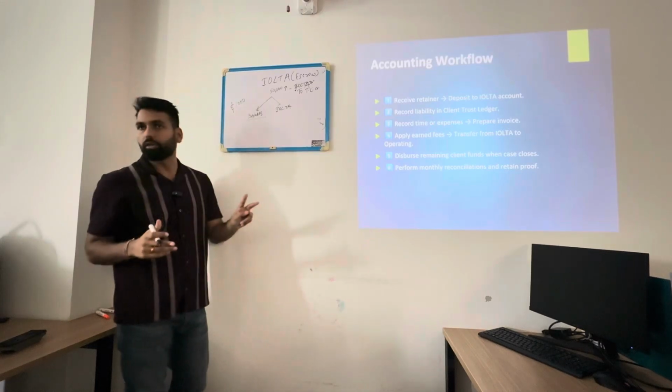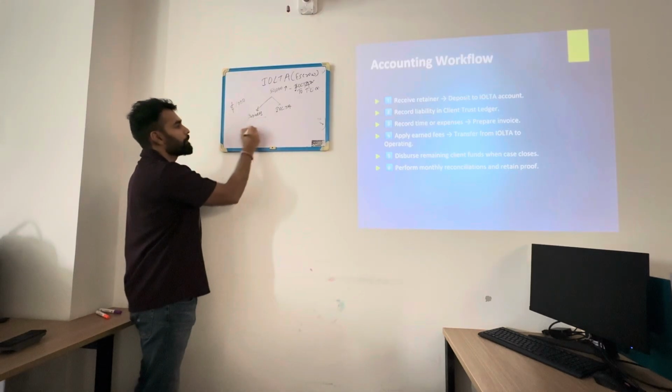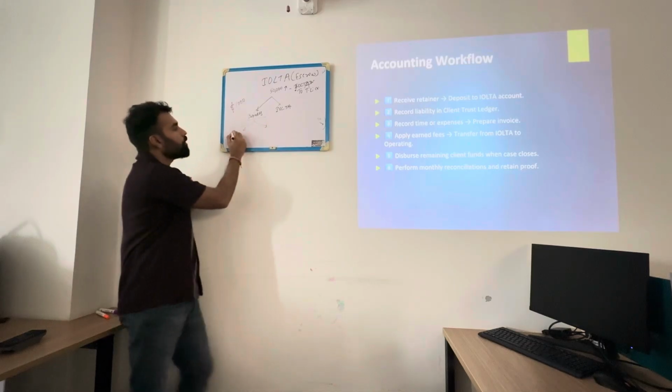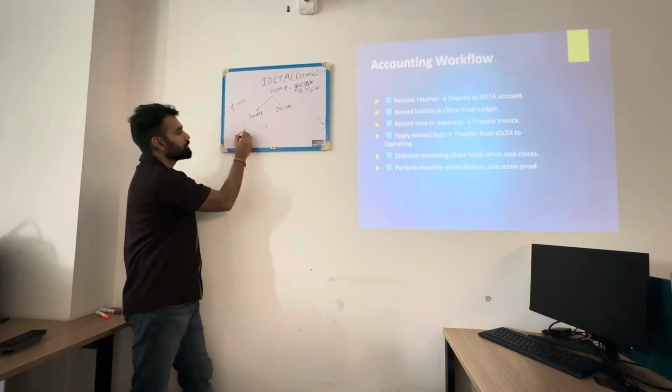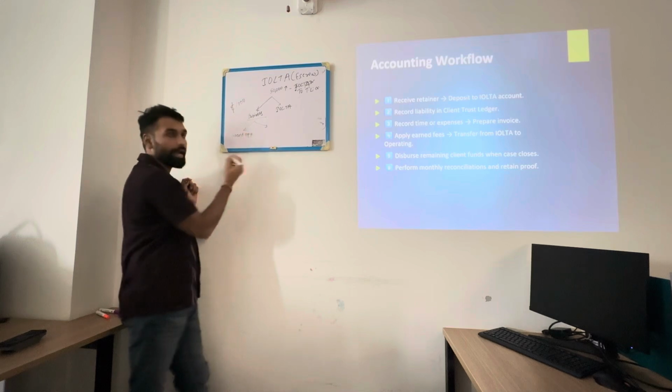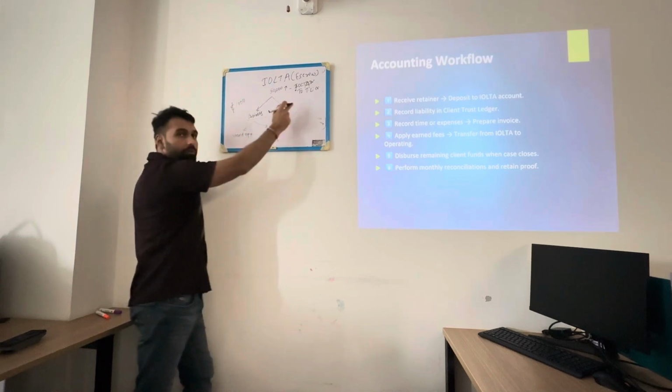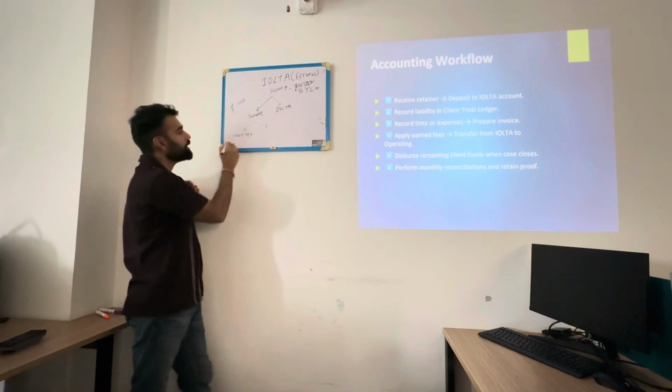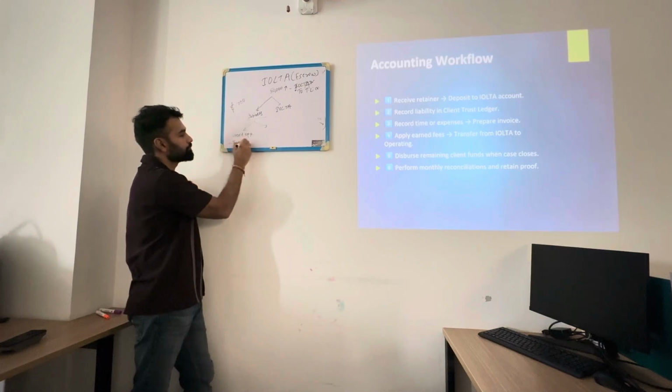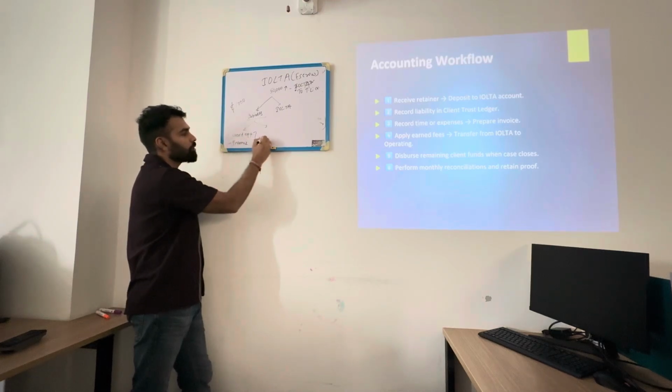There are two ways to record this transaction. One would be to record this as an expense, and whenever we get the money out of the IOLTA account as a reimbursement, we record that as income. We call this gross accounting.